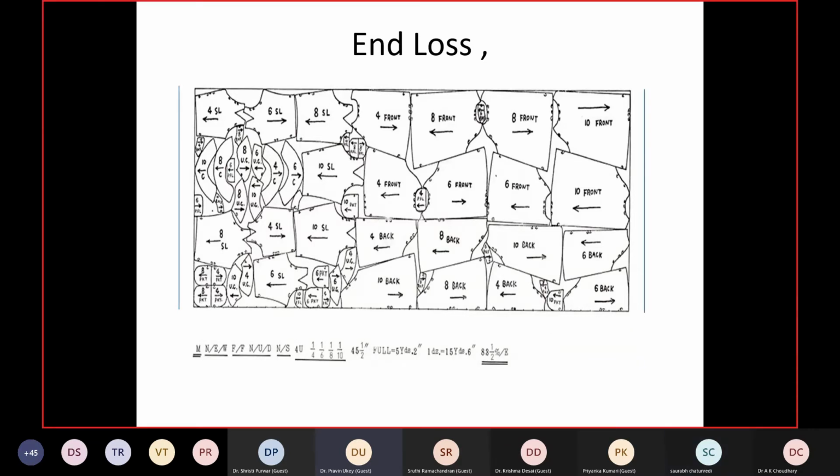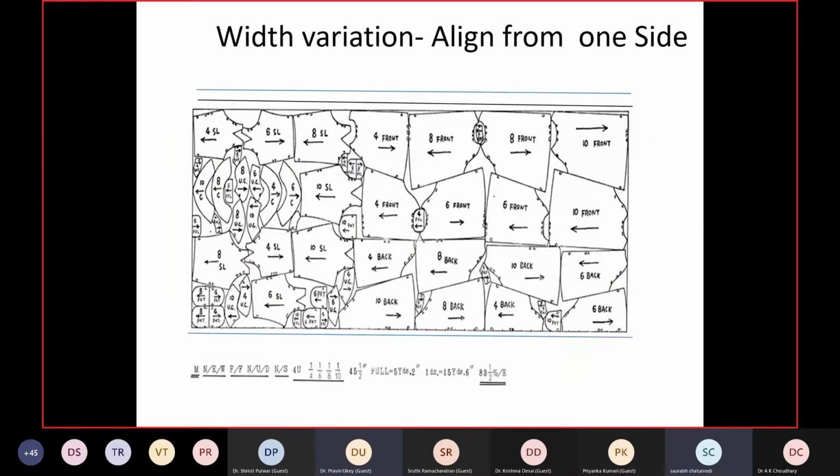As the question was asked by one of the participants. Correct. The same thing I was telling, it is generally 2 centimeter and it can vary with fabric. Yes, sir. Now, while spreading, there is a width variation. So we will align all the widths from one side and there will be variation on the other side. So we will align from one side.